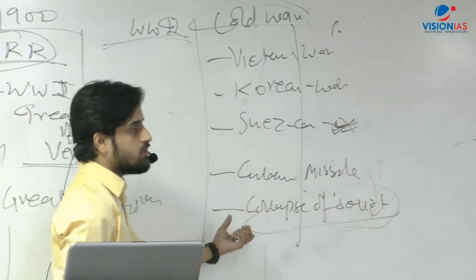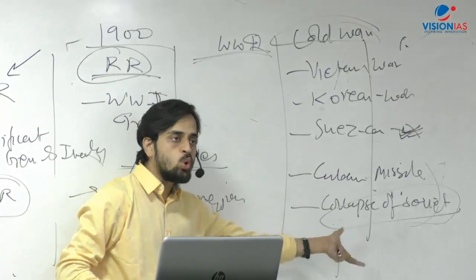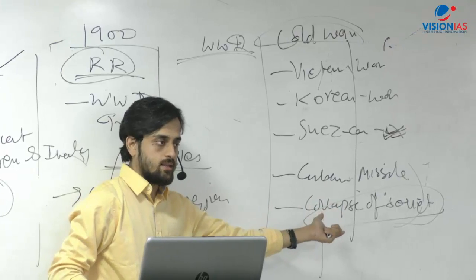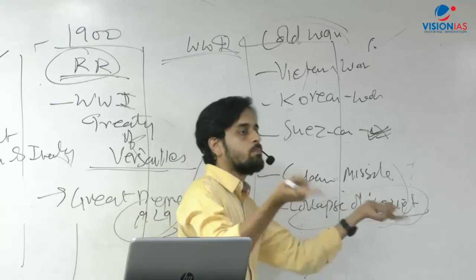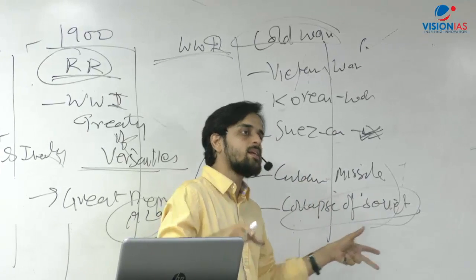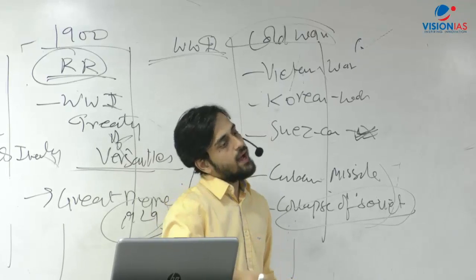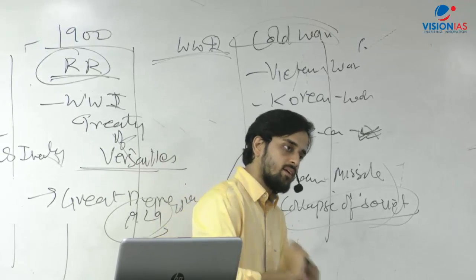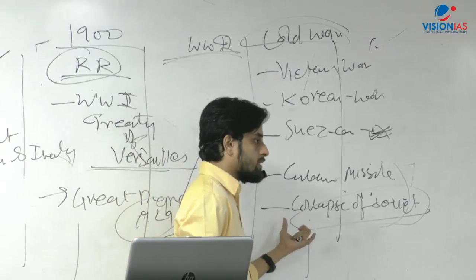The reasons for the collapse of the Soviet Union, the significance of the collapse, and the impact on Indian foreign policy. A question can come relating both. That is, the reasons for the collapse of the Soviet Union and how it affected Indian foreign policy. So it linked Paper 1, post-independence history, world history, and your IR, all into one question. So that is the kind of thing that is also important.